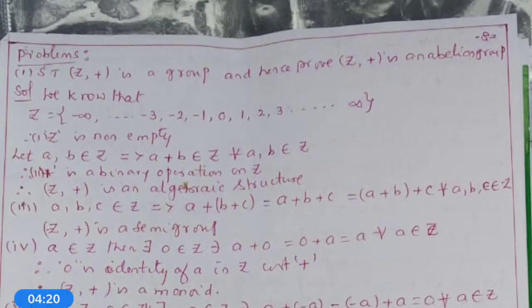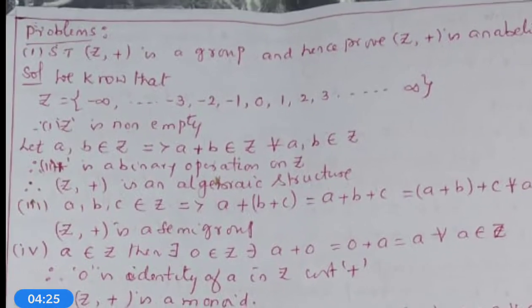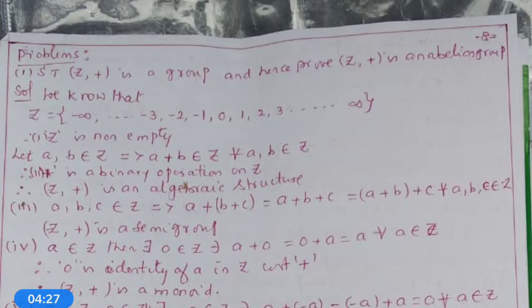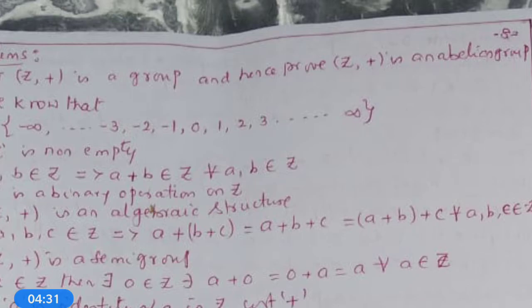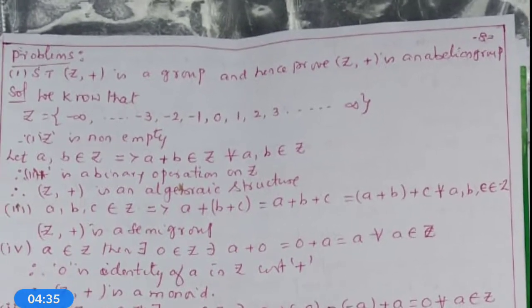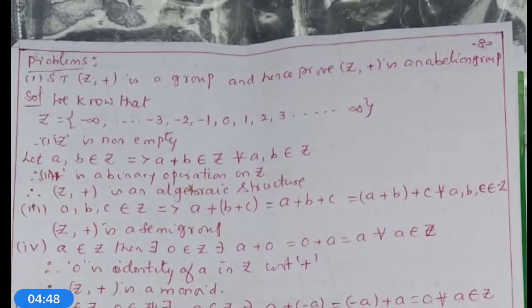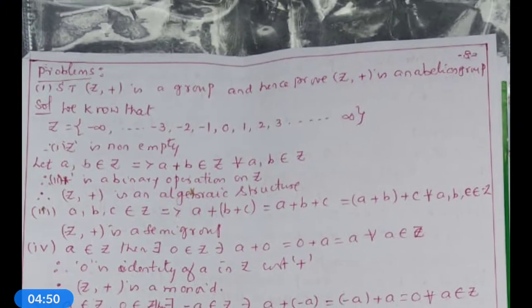Now we want to solve certain problems which are based on the previous concepts. The first problem is: show that (Z, plus) is a group and hence prove that (Z, plus) is an abelian group. What is the problem? Z means the set of integers. The binary operation permitted is plus. Show that (Z, plus) is a group and hence prove that it is an abelian group.